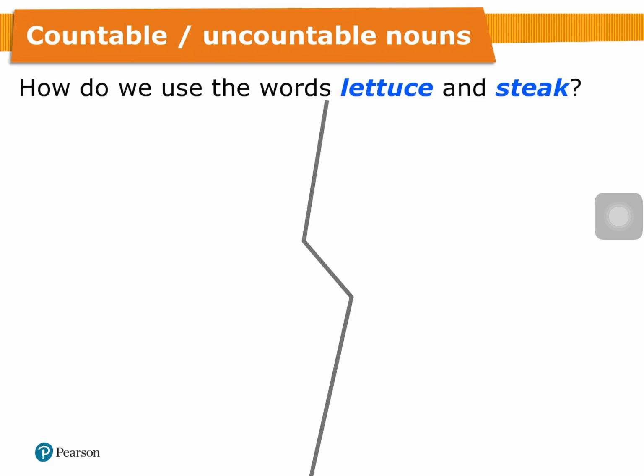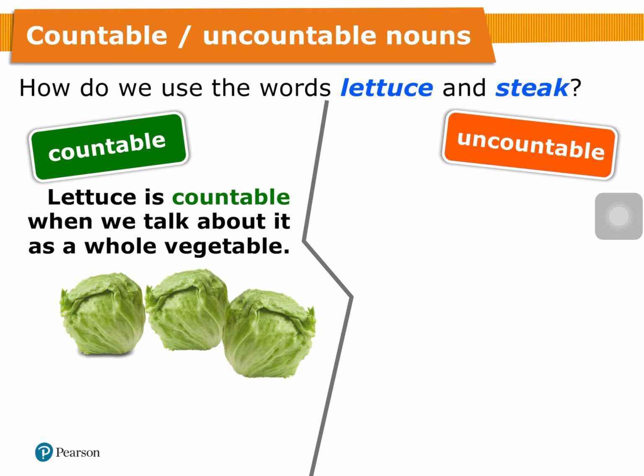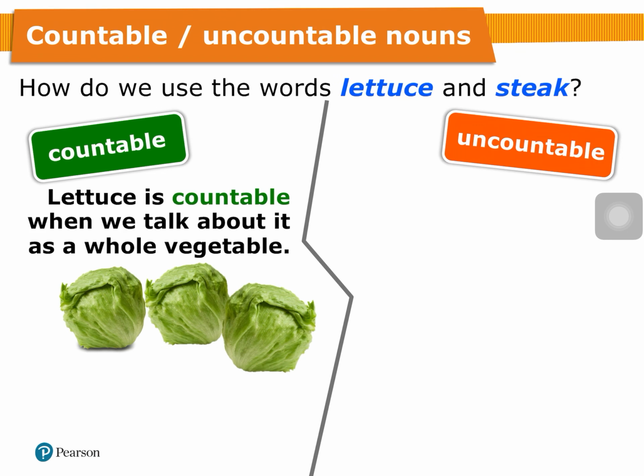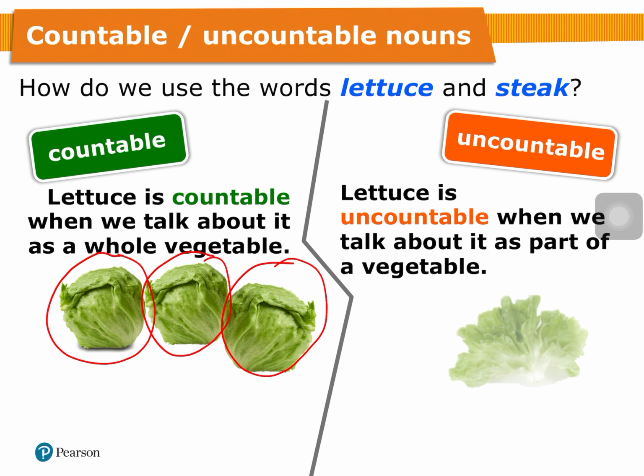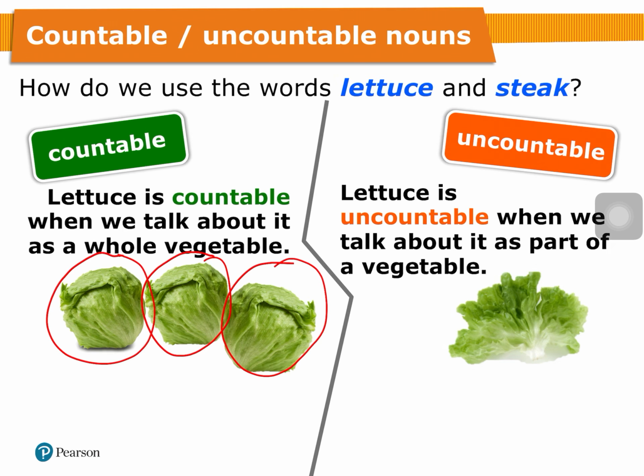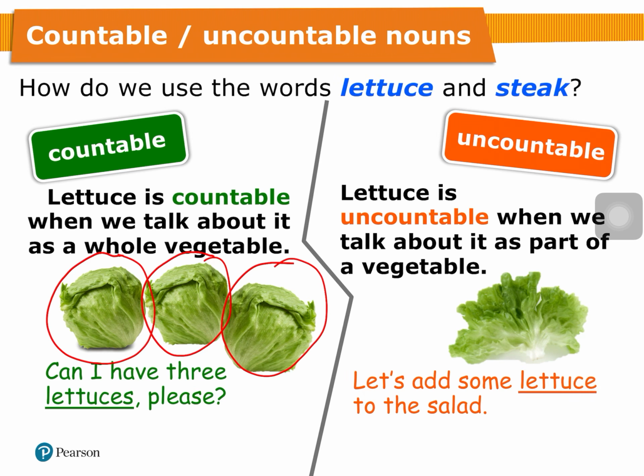Let's see. Well, lettuce is countable when we talk about the whole vegetable because 生菜其實係一個個生菜嘅。OK， 咁我哋如果買一個個嘅話，咁我哋就係 countable. But when we are talking about when we break it， 我哋將佢搣爛佢啦，搣成一塊塊嘅時候呢，講菜嘅時候呢 so it is uncountable. Can I have 3 lettuces, please? Let's add lettuce to the salad.